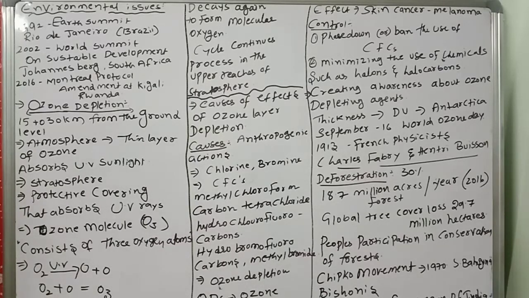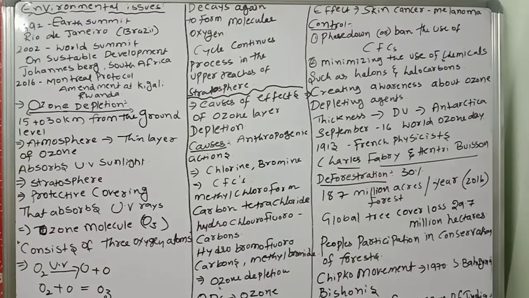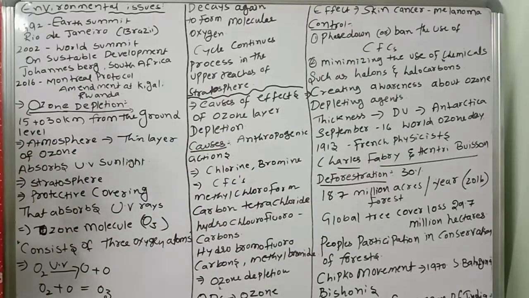See, for example, what happened. The ozone layer thickness is measured in Dobson units. Very important: the ozone layer thickness is measured in Dobson units. In Antarctica, a big hole formed. The ozone hole is in the area above Antarctica where the ozone layer is thinnest. So in the thinnest area, the hole is formed. Ozone thickness is given in Dobson units.